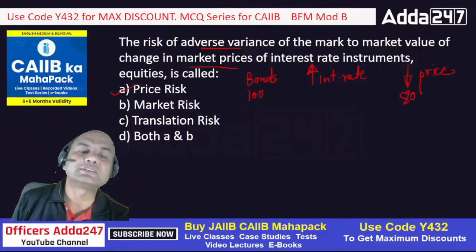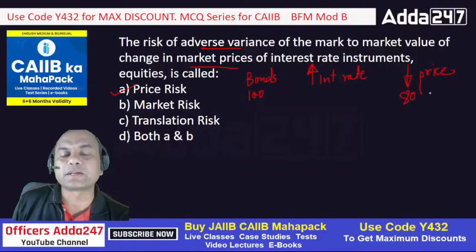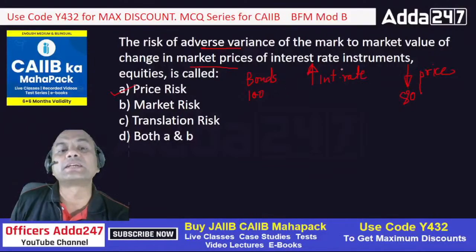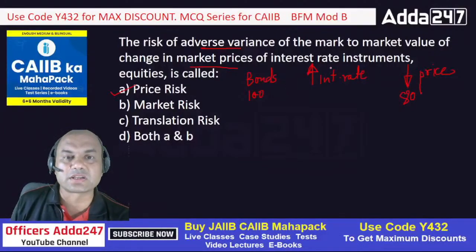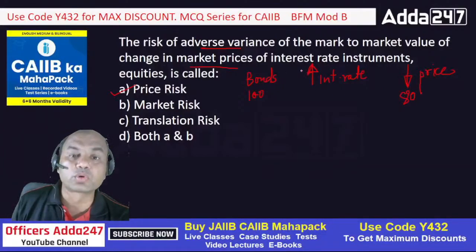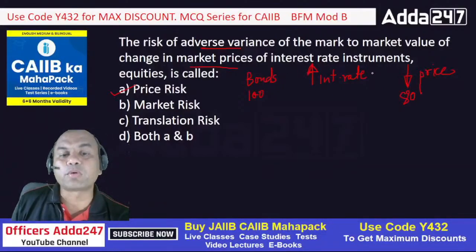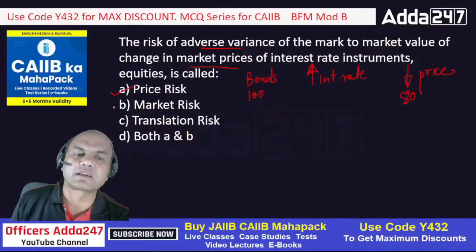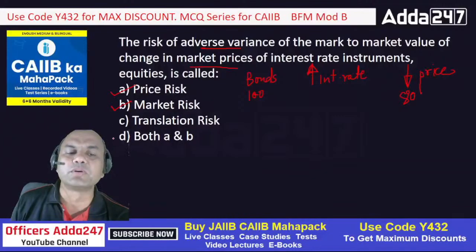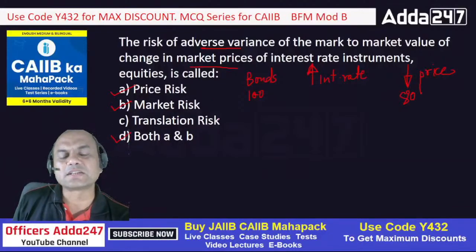Why did this bond price go down? Because of some external situation like the Russia-Ukraine war or COVID. Because of these, the bond prices immediately change. So this is also market risk. So the answer will be what? A and B both. What is translation risk?